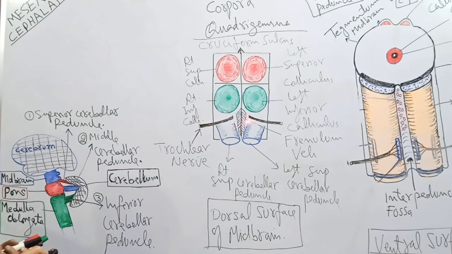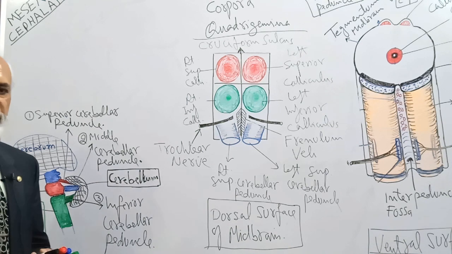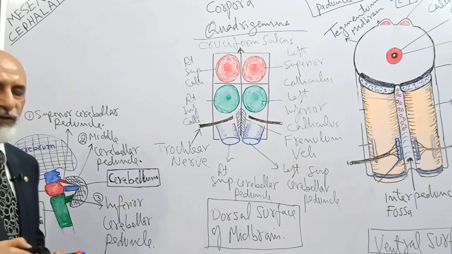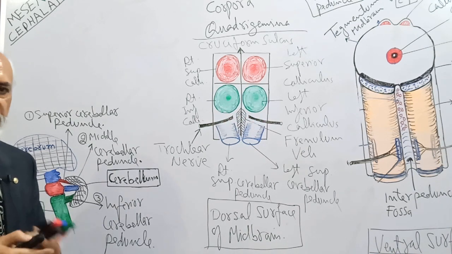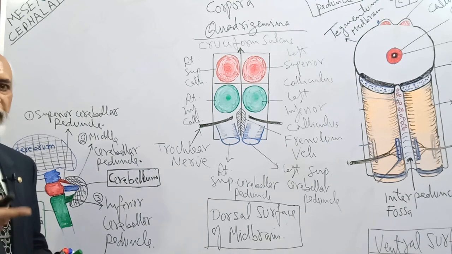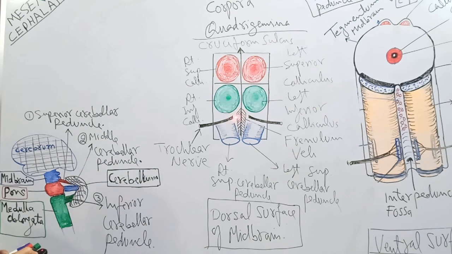And I told you that the right and left trochlear nerves are unique, that they are the only cranial nerves which have surface attachment on the posterior surface of the midbrain. They have another feature: these are the cranial nerves which completely decussate. In the last lecture, I told you that the right and left optic nerves at the level of the optic chiasma undergo partial decussation. But the right and left trochlear nerves completely decussate. The left trochlear nerve passes to the right side and the right trochlear nerve passes to the left side. So these were the external features of the posterior surface of the midbrain.